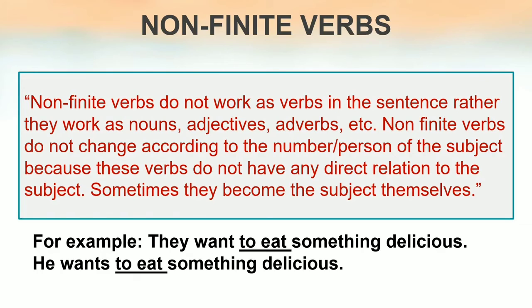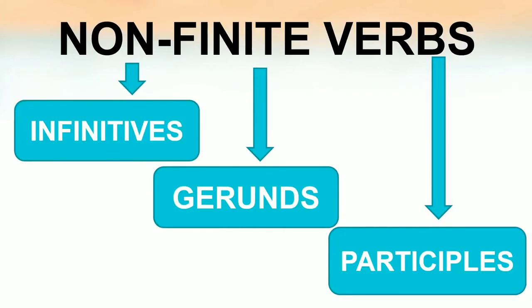To eat is the same. So that's why to eat is a non-finite verb which will not change according to number or person of the subject. Clear? So these non-finite verbs are further classified in three types, that is infinitives, gerunds and participles. Okay.